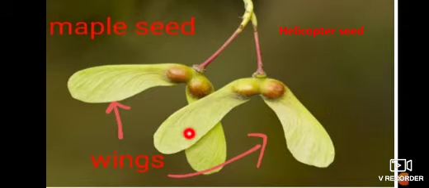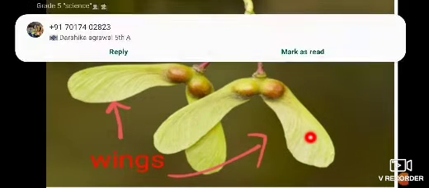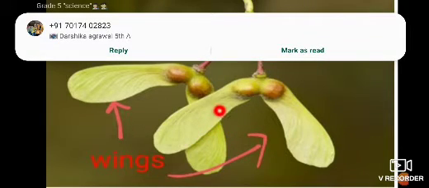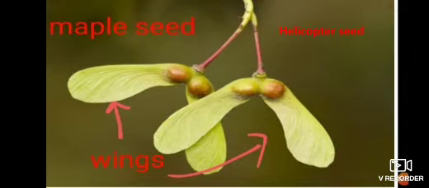You can see over here that it is having two wings, one and two. So if it is having two wings, then you can say that this is a helicopter seed. Yes, it is very easy. These are seeds, so it can fly far from its plant.